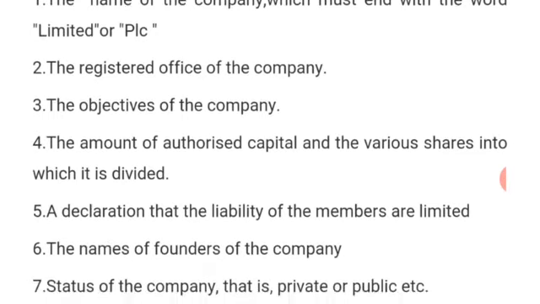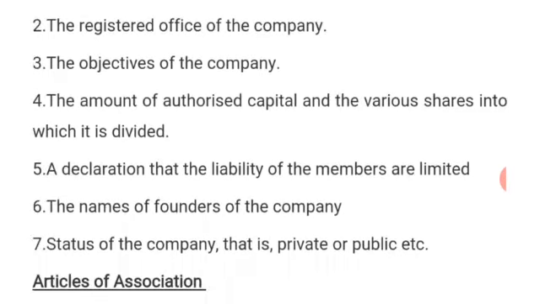Then number four, the amount of authorized capital and the various shares into which it is divided. When we say authorized capital, it is the amount of money which a company, or public company to be specific, is allowed to raise from the members of the public.